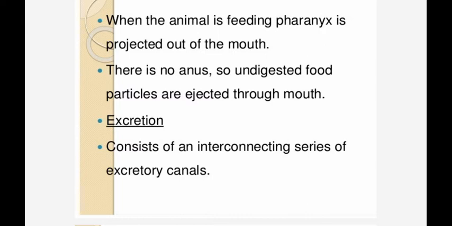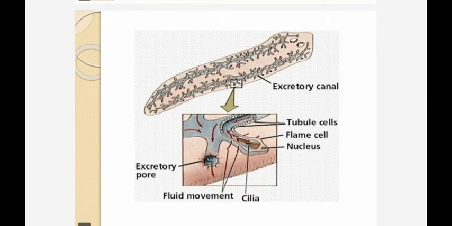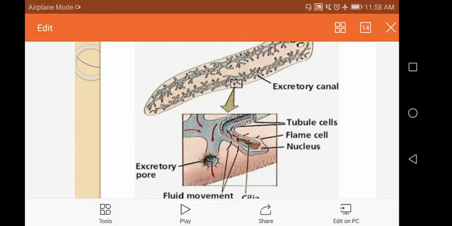In the excretory system, a series of excretory canals are present. See the excretory canals, and the small outpushes are solenocytes, not flame cells. Nucleus, tube cells, excretory pore.